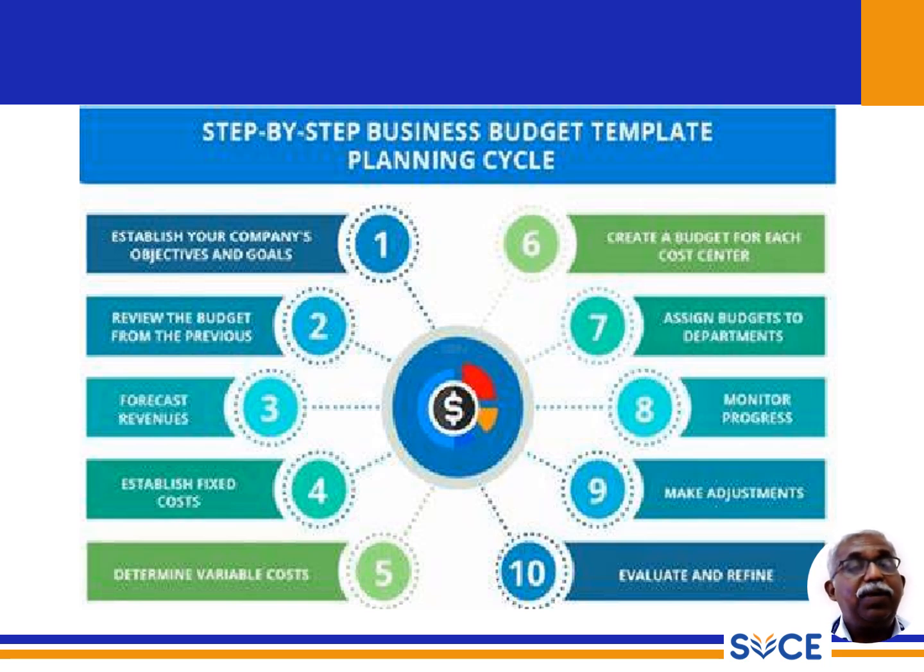So first step, establish a company objective and goal. Second, review the budget from the previous year. Then forecast the revenue. Then the fourth step, establish the fixed cost. Then the fifth one, differentiate variable cost. Variable cost depends on the volume of sales. So here we need to understand how much volume we are going to sell. So are we achieving the target?